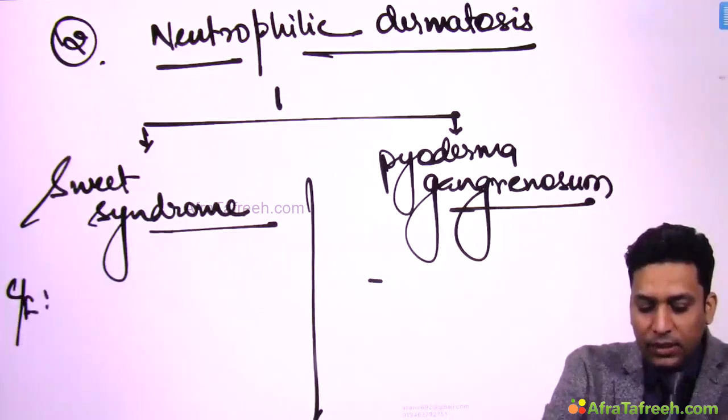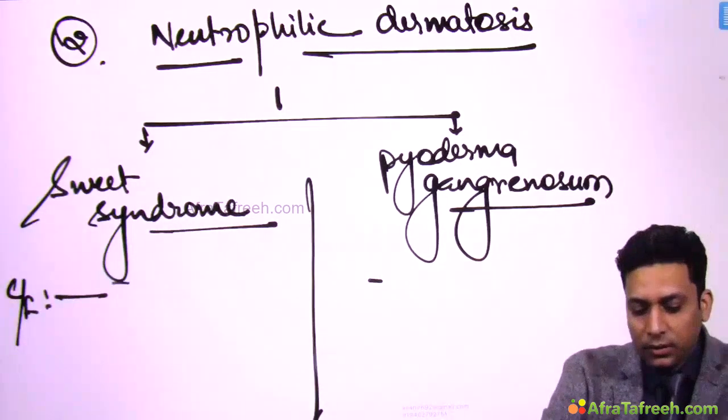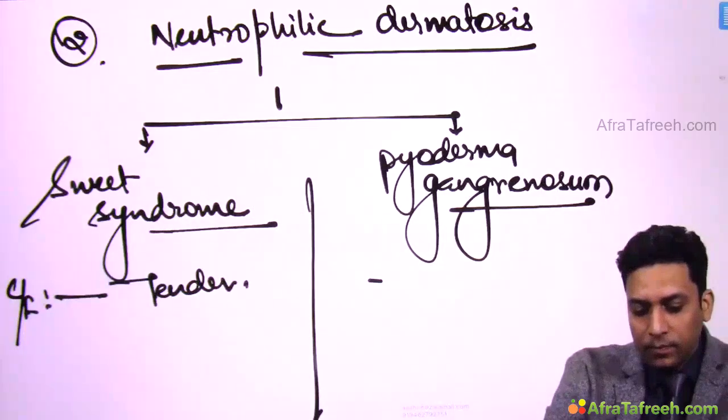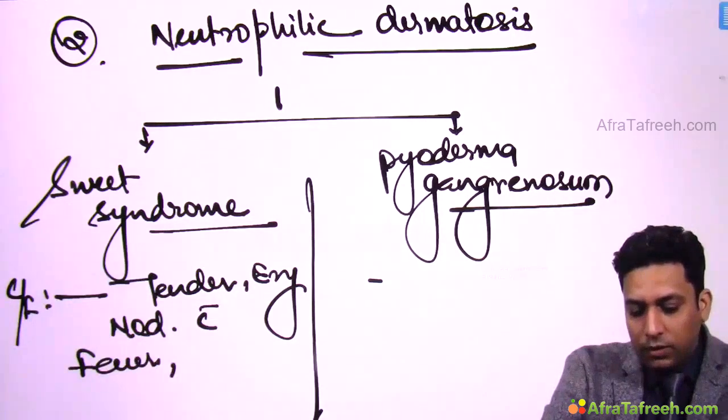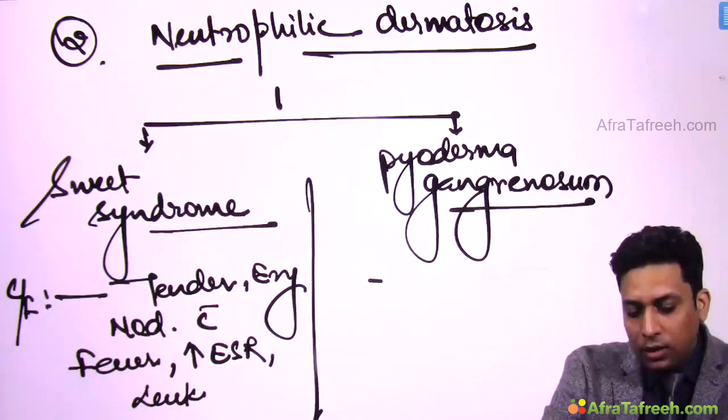How do they clinically present? Clinically, Sweet syndrome presents with tender, erythematous nodules with fever, raised ESR and leukocytosis.